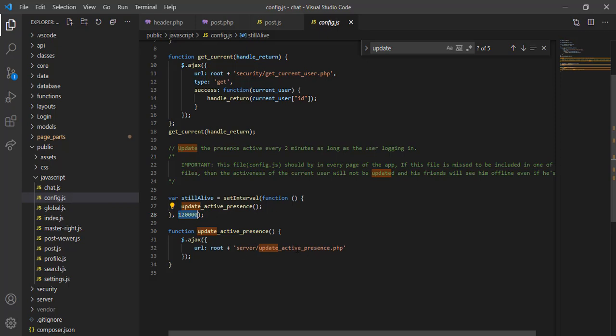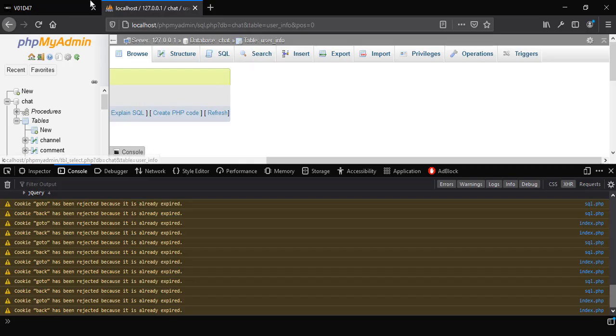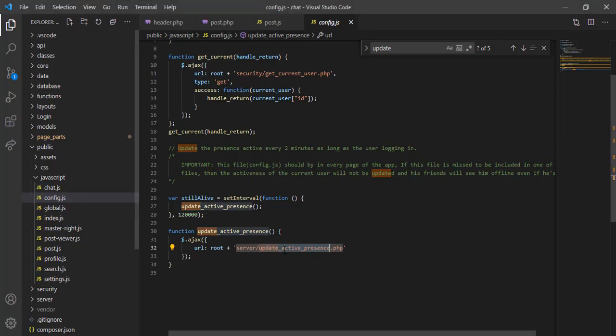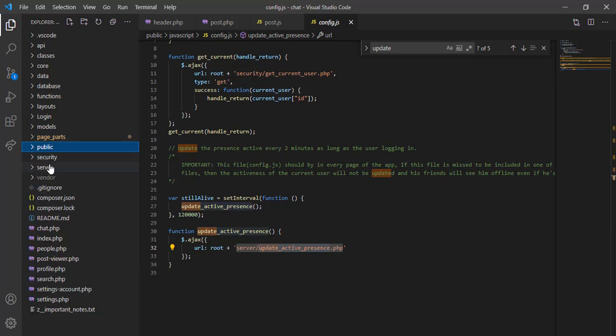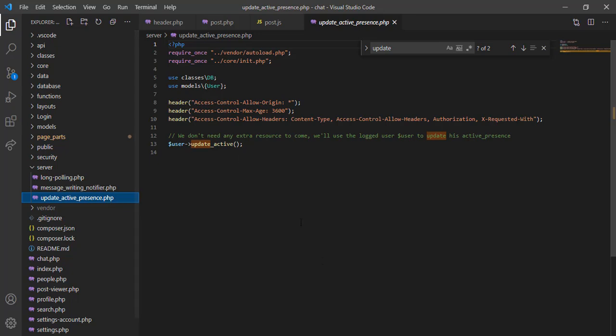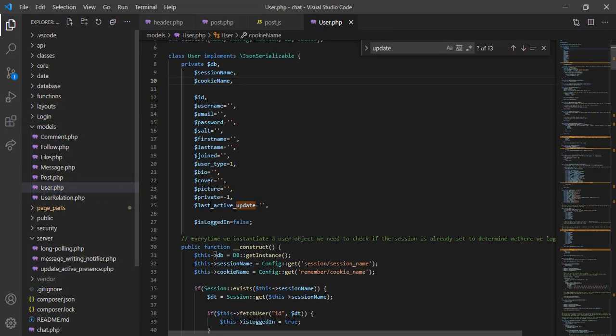And this file basically updates the current date inside this column right here. So let's go to this file. This file is inside the server. Let's go to the server and update Activepresence. Now this file is called user update active. Let's go to models, let's go to the user, and let's go to update presence.